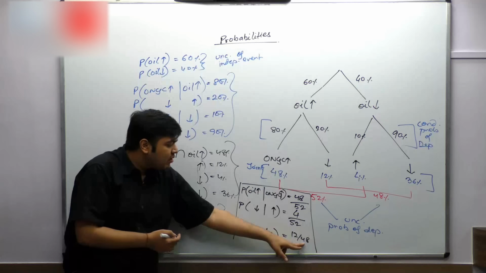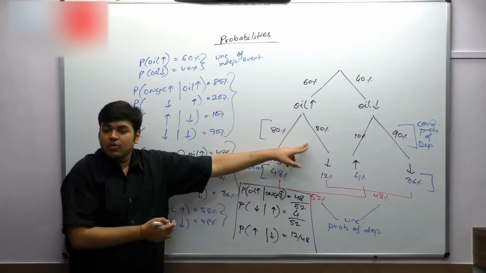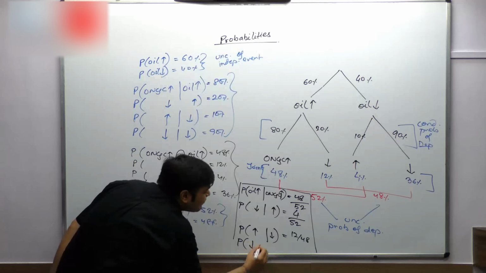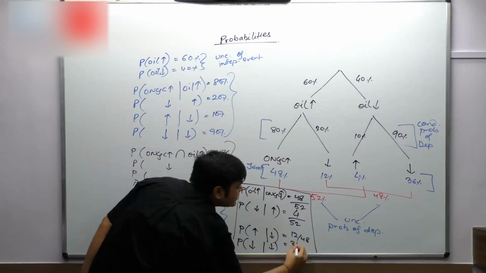ONGC goes down in 48 cases, out of which in 12 cases, it is not because of oil going down. Oil has gone up in these cases. And what is the probability that oil must have gone down, given that ONGC has gone down? It would be 36 by 48 cases.